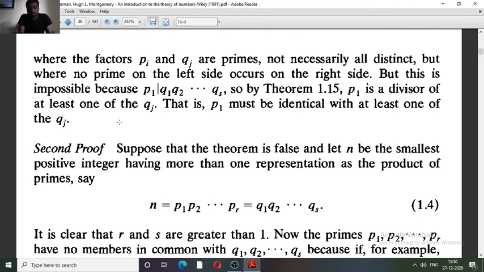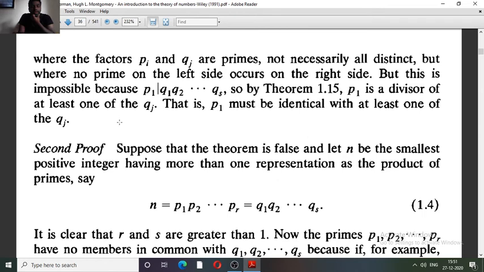So finally, in the last step, one thing to restrict is the relation between r and s. r is the number of factors on the left hand side and s is the number of factors on the right hand side. Let me impose the condition that r is strictly greater than s.